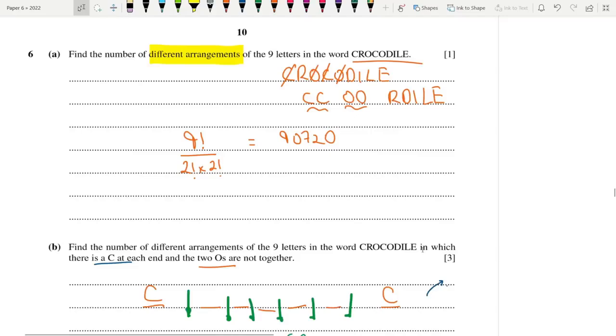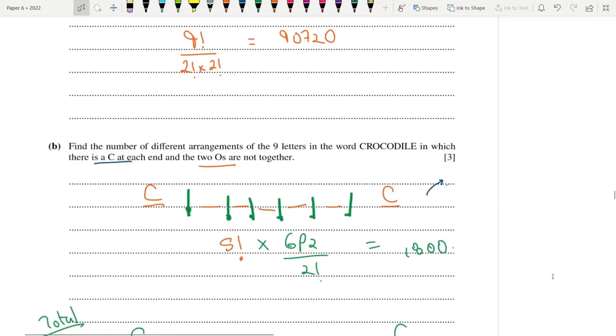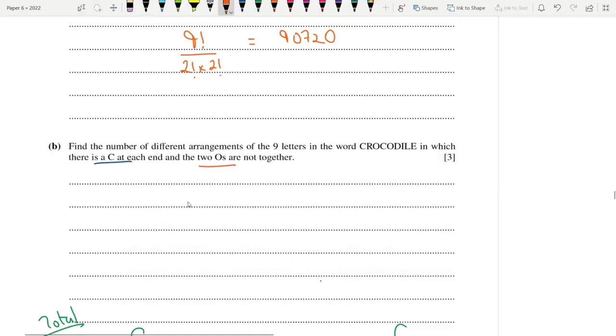Find the number of different arrangements in the word crocodile, in which there's a C at each end and the 2 O's are not together. So how to do this? We have 9 letters, 1, 2, 3, 4, 5, 6, 7, 8, 9. I'm going to put the C's at the ends. If you put 2 letters in a fixed spot and they're identical, you don't have to do anything with them. Your job here is done.